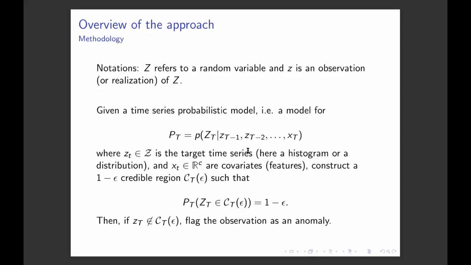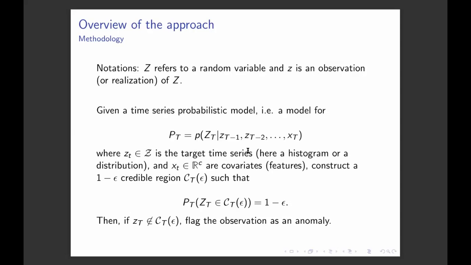Now, given this distribution P_T, we can construct a 1 minus epsilon credible region C_T of epsilon. This means that under the model, the probability of the following observation being in this credible region is equal to 1 minus epsilon. Epsilon, for example, can be 5%, so the probability of the next observation falling into this credible region is 95%.